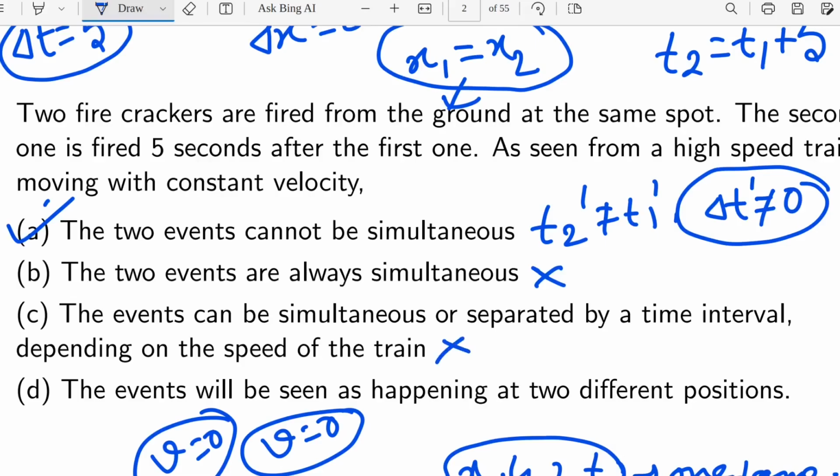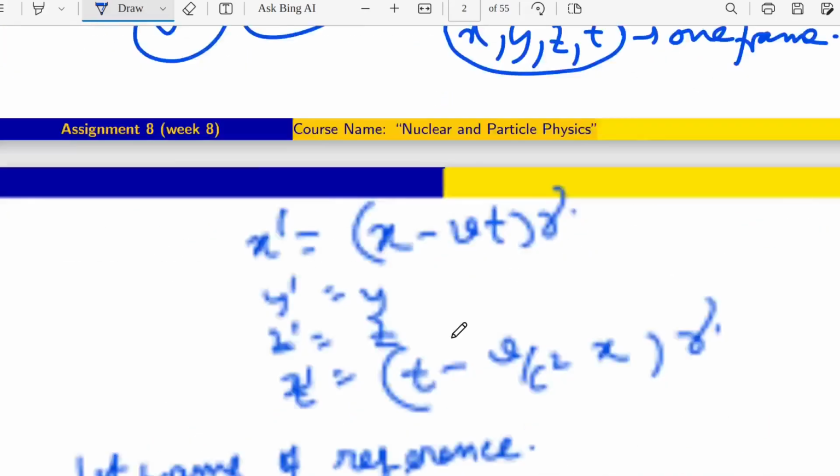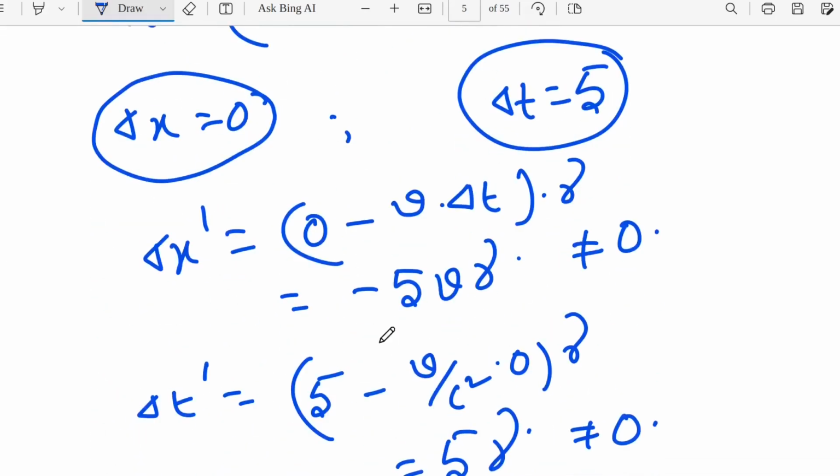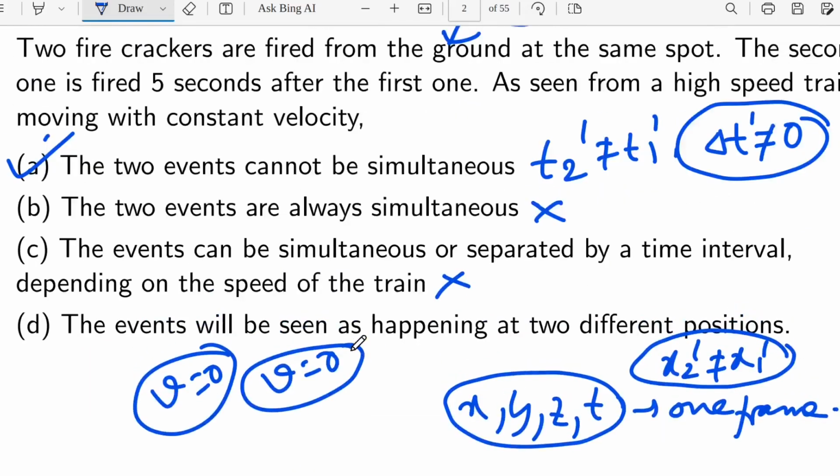Now coming to the fourth one: the events will be seen as happening at two different positions. That means x2 prime will not be x1 prime. And from our calculation also we can see delta x is not equal to 0. That means x2 prime is not equal to x1 prime. So this fourth option will be the correct one. So the correct options are A and D. Did you get the first question?